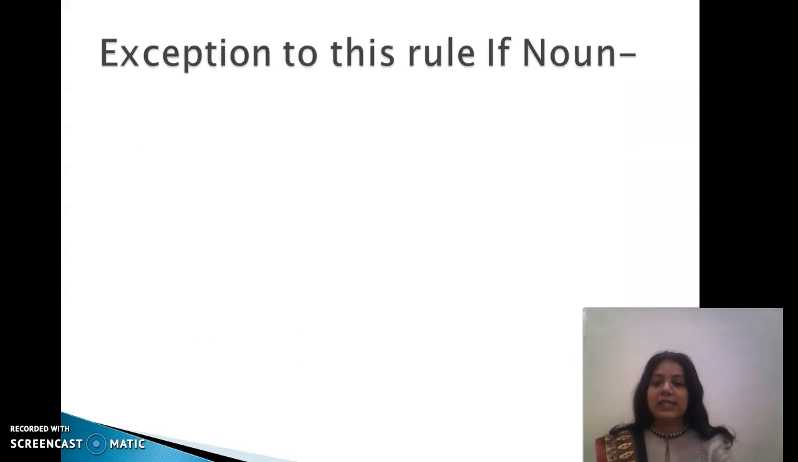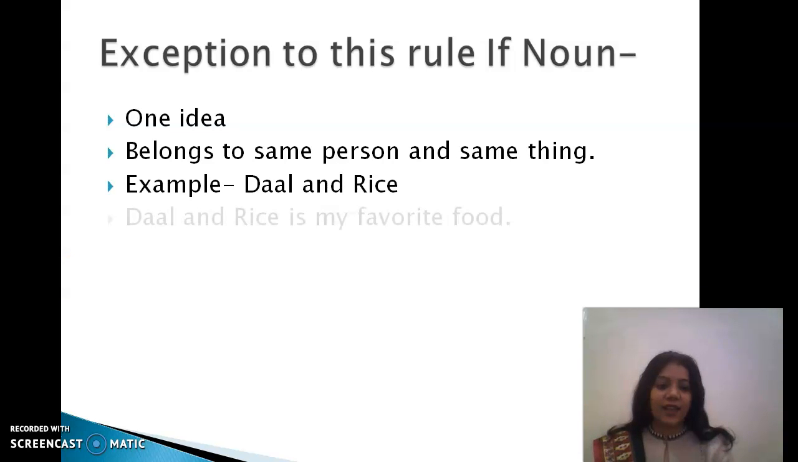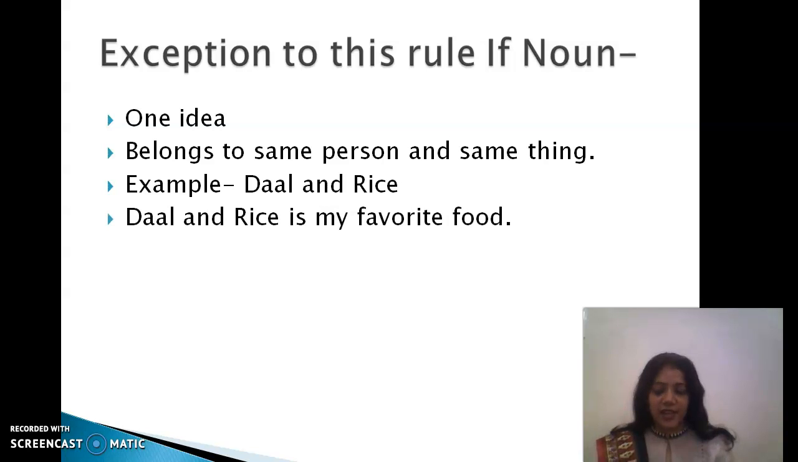The exception says, if these two singular subjects refer to one idea or belong to the same person or same thing, in that case they carry a singular verb. For example, dal and rice. Dal and rice is my favorite food. Here, dal and rice both denote a collective noun, which is food. And that's why they are carrying a singular verb, which is here.